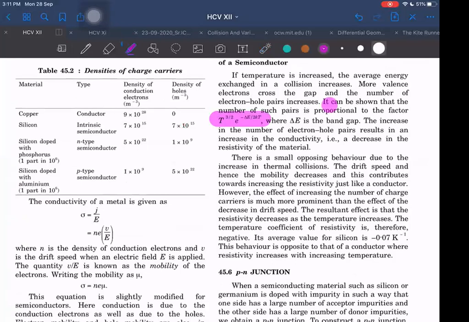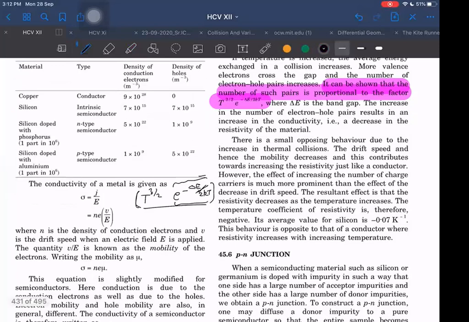It can be shown that the number of such pairs is proportional to T raised to power 3 by 2 into e raised to power minus delta E by 2kT. We prove it at an advanced level, but you need not prove it. You can just remember this if you want, but you should still carry some vague idea of it.